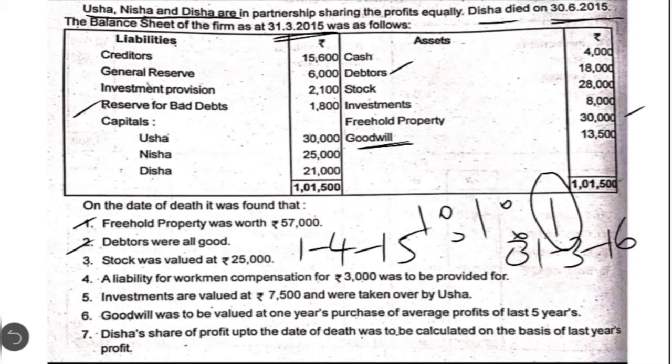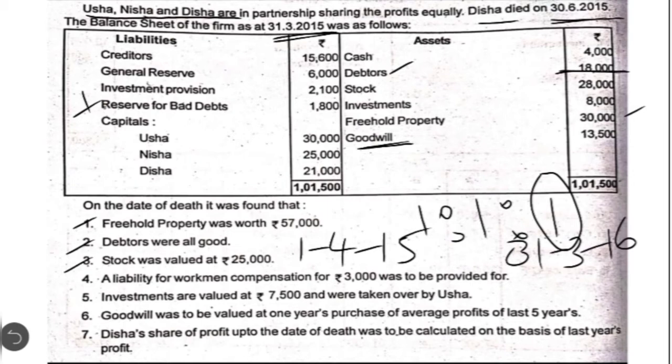The gross amount of 18,000. So they have come to know at the time of revaluation that they could recover the entire 18,000, which means that this reserve which they had created earlier is no more necessary. If you are creating a new reserve, then it is a revaluation loss. If you are cancelling the earlier reserve, then it is going to be profit. So it should be credited to the revaluation account.